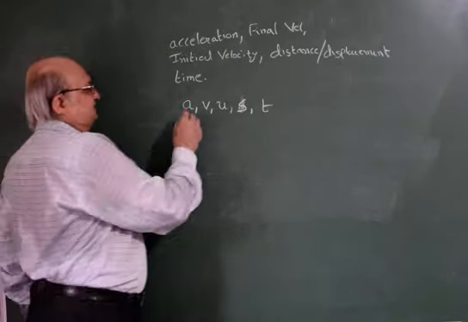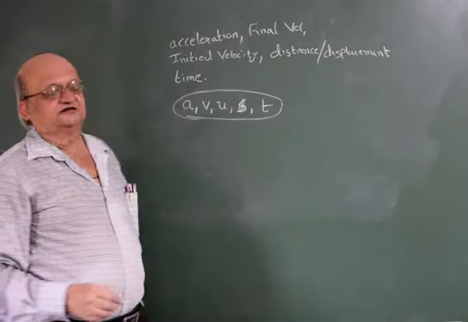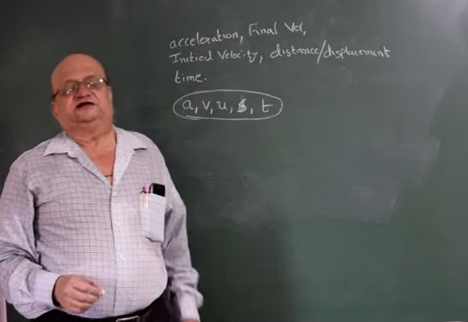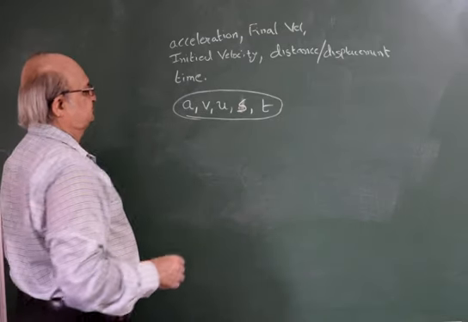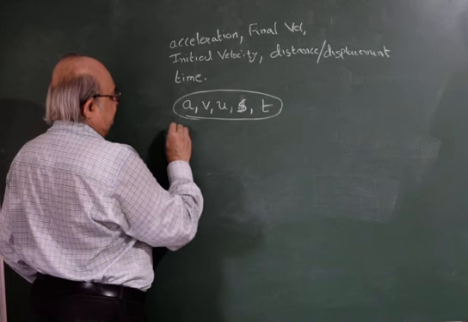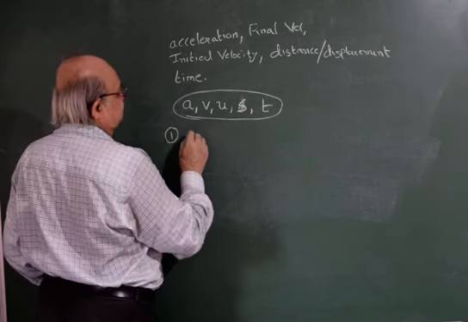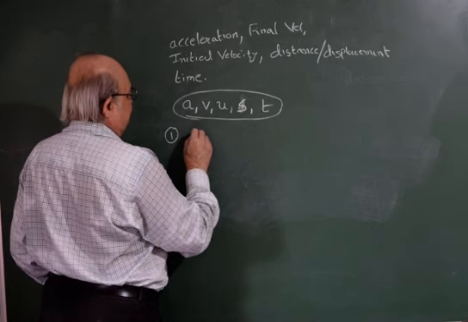So amongst these five, we have various relationships. 3 to be exact. And what are the relationships? The first relation tells us everything about 4 quantities except distance traveled.